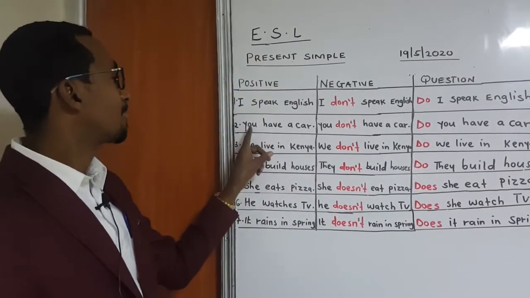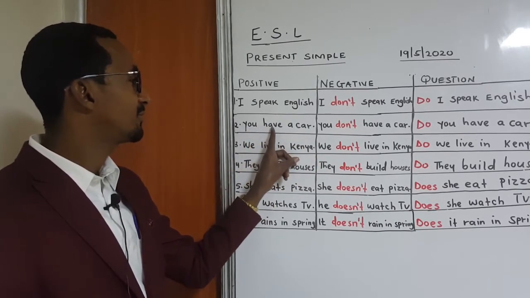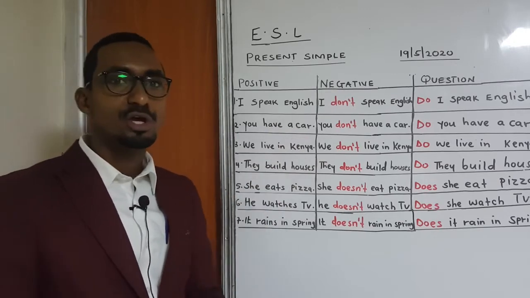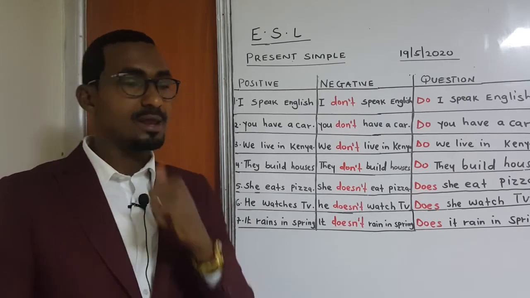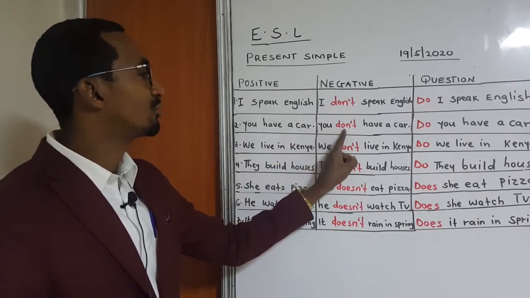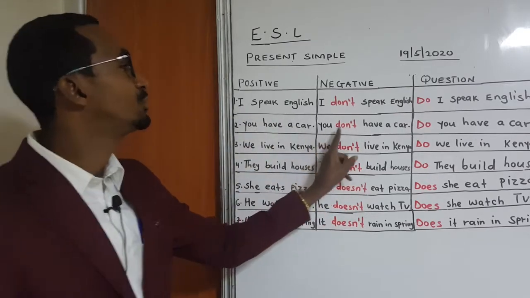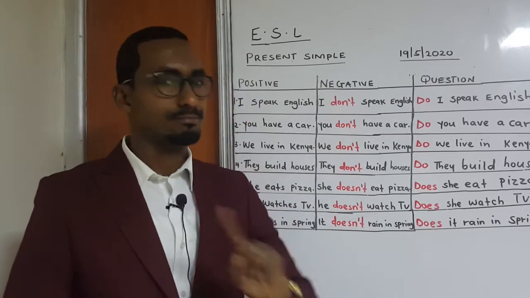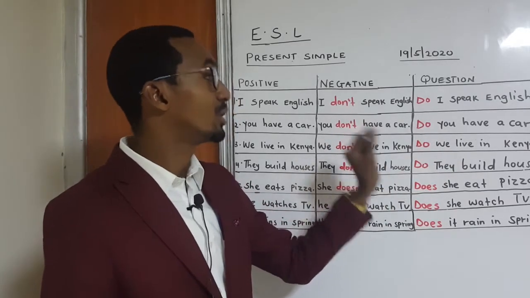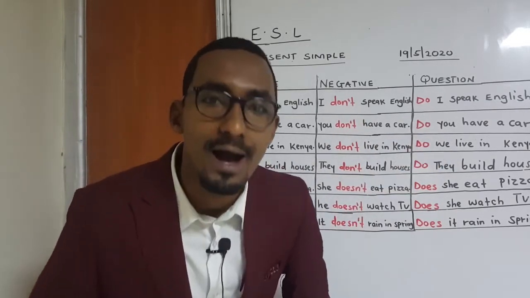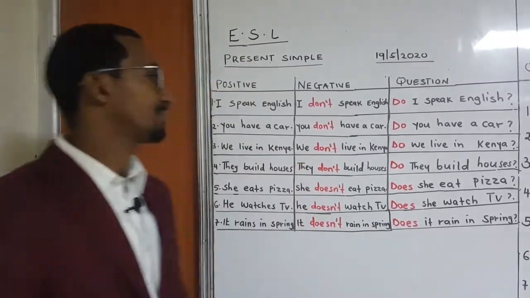Good. Number 2, you have a car. You is the subject, have is the verb, car is the object. You have a car. Negative, you will also take don't. You takes don't, the same as I. You don't have a car. Question, again do comes before it: Do you have a car? Very good.